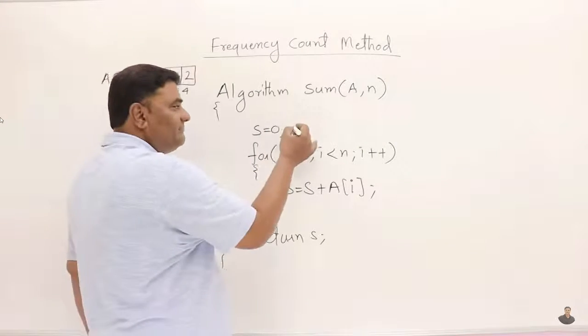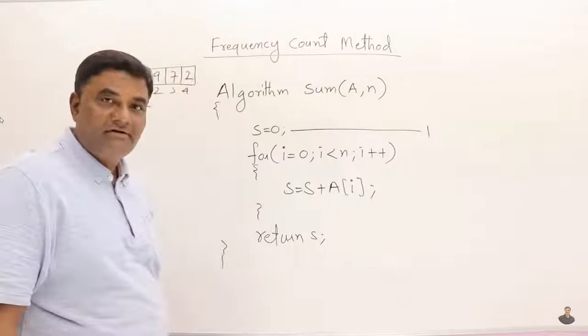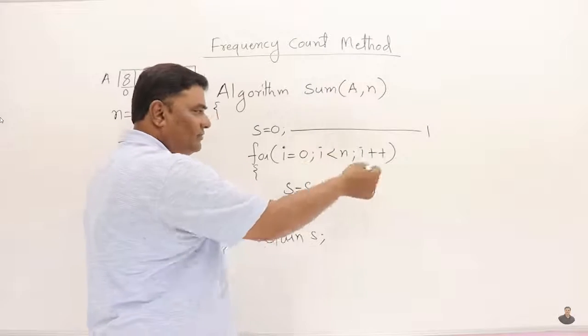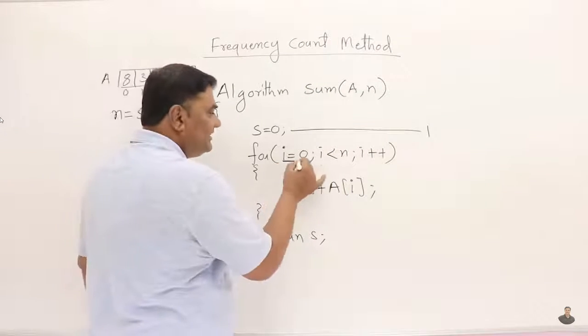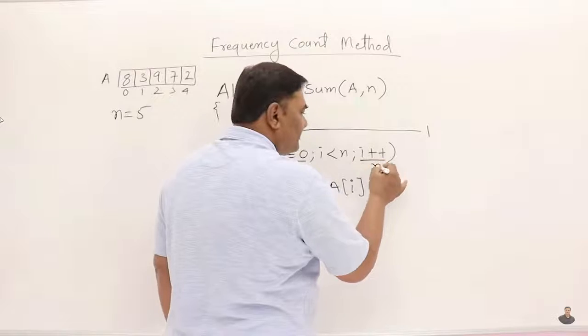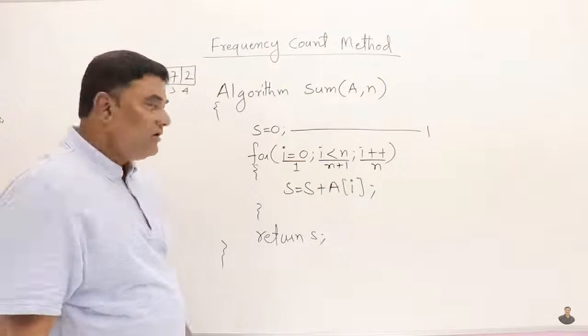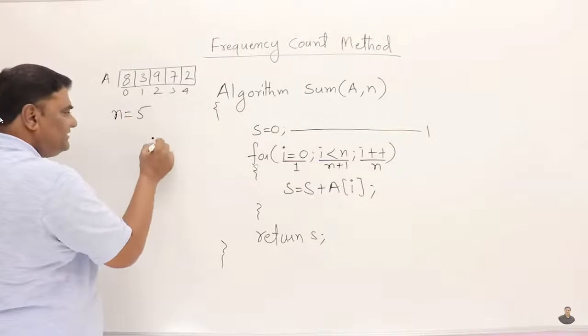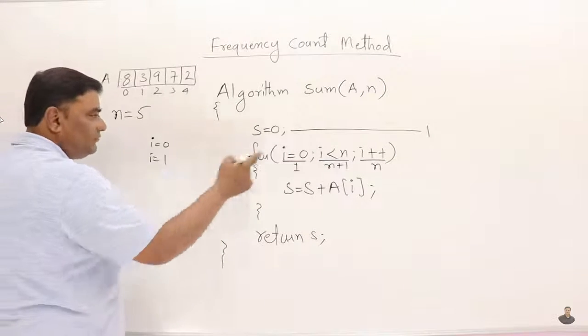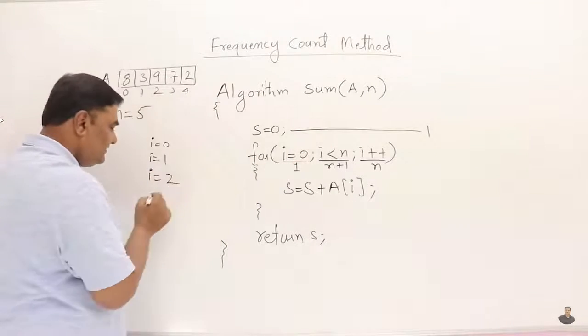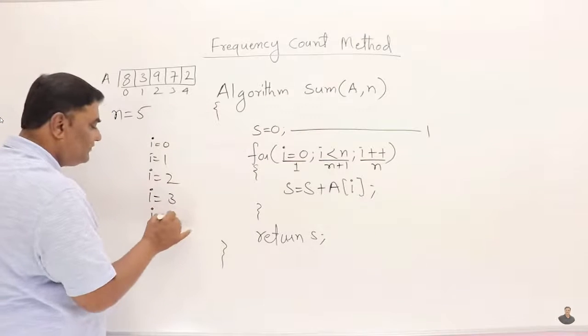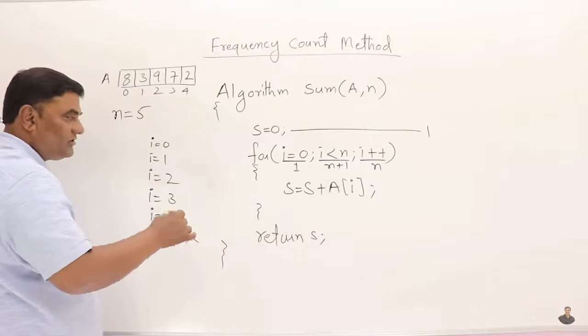So let's see. This is a simple statement, so it takes 1 unit of time. This is C language code. In this one, we know this will execute 1 time. And this will repeat for n times. But this condition will be checked n plus 1 times. How? When n is 5, the first time i will be 0. 0 is less than n. When i is 1, 1 is less than n. i is 2, 2 is less than n. i is 3, 3 is also less than n. 4 is also less than n. 5 is not less than n, so it will stop.